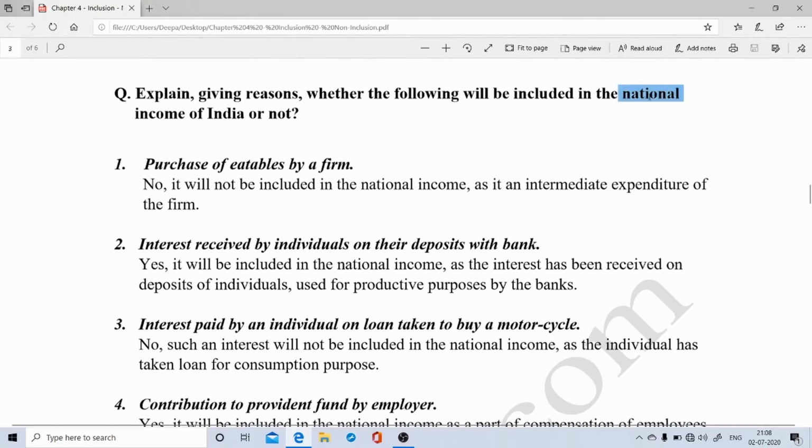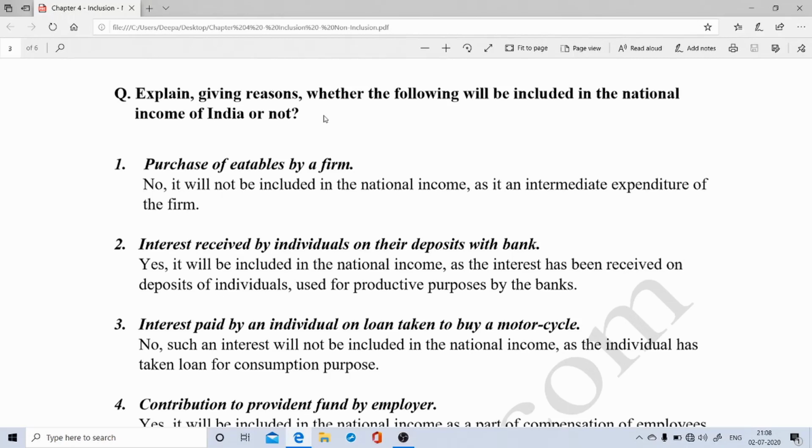Similarly, while calculating the national income of a country, there are two rules that need to be taken into consideration. Rule number one, the income should be generated only by the residents of a country, and second, the income which is generated within the domestic territory will be included, and along with that, whatever income is earned by the normal residents of a country from abroad will also be taken into consideration.